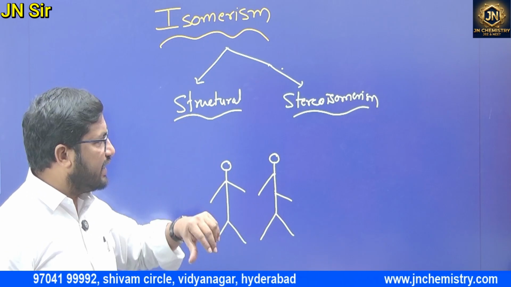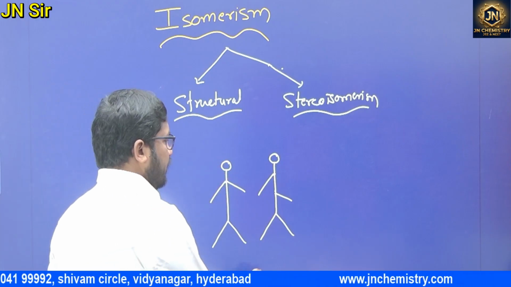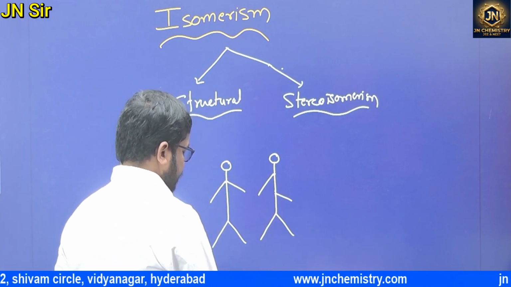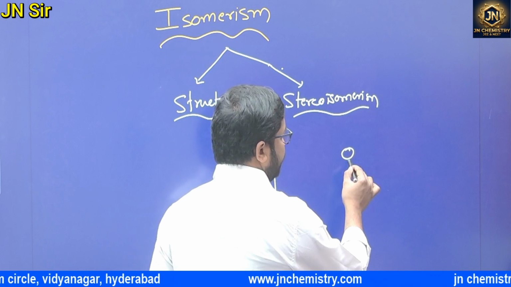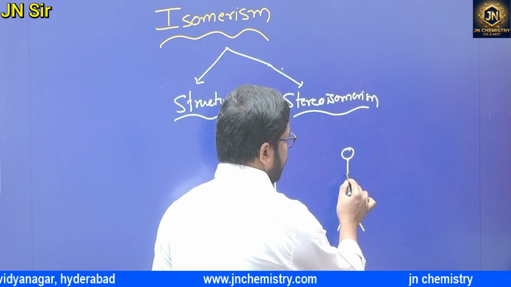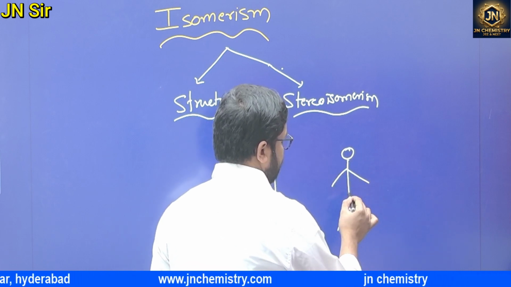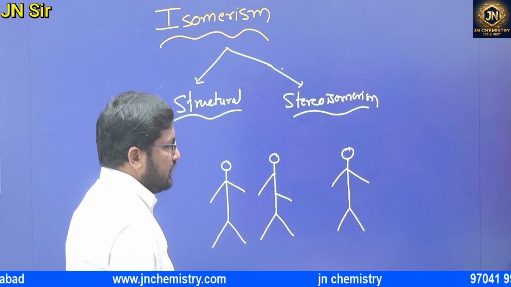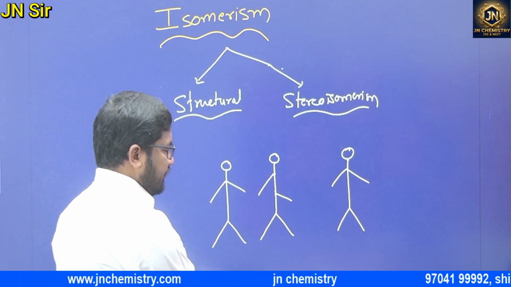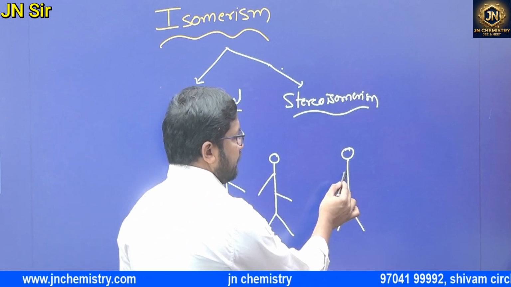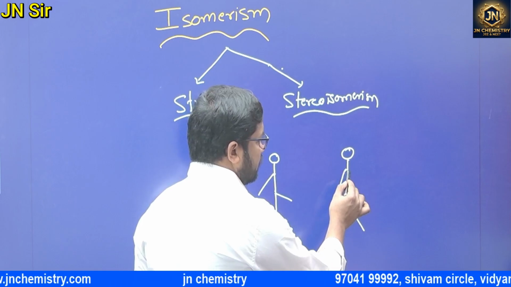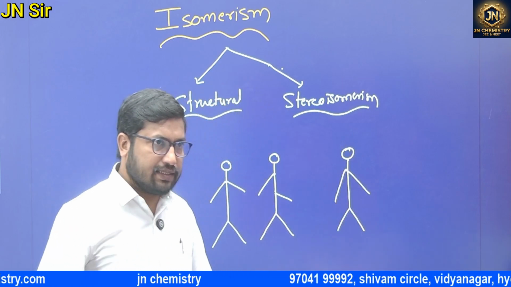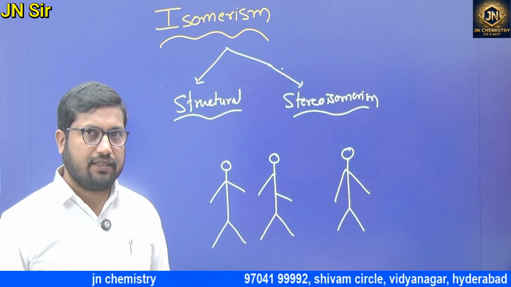In the case of stereoisomerism, what exactly is stereoisomerism? For example, this person has two hands like this. It's just keeping them down. The three-dimensional structure is different.